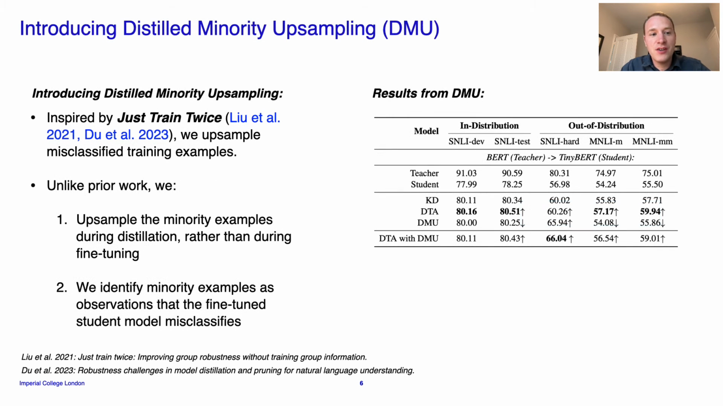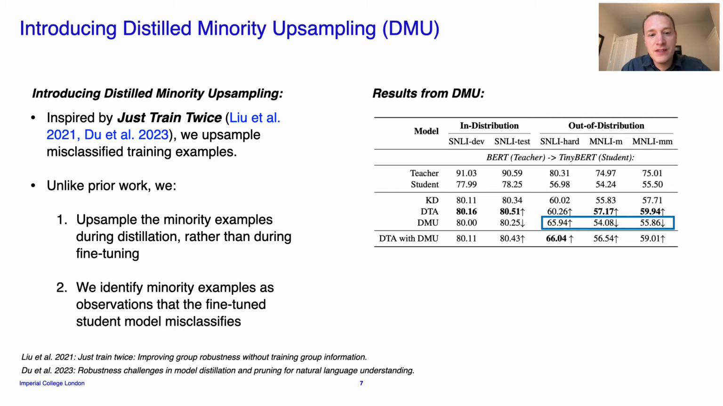We achieve this by introducing distilled minority upsampling, DMU. This works by, when we first fine-tune the student model, we then test that student model on the training data it was trained on. Any training instances that are misclassified by this model, we call minority examples. It's essentially in-domain examples that are challenging because they have a different distribution from the rest of the training examples. We then perform additional distillation by upsampling these minority examples during the distillation phase.